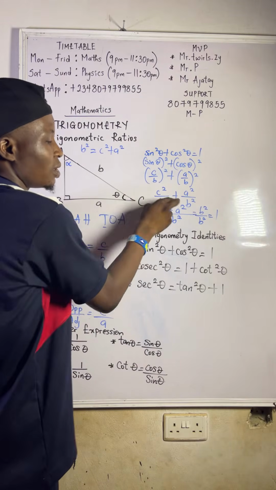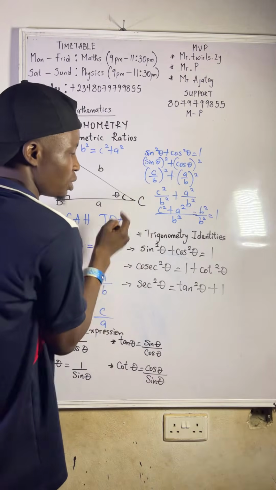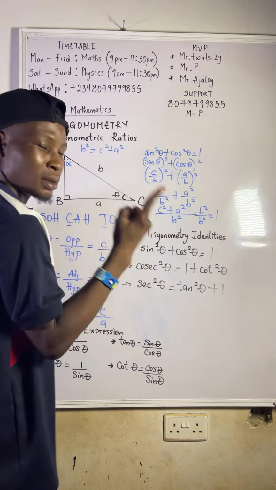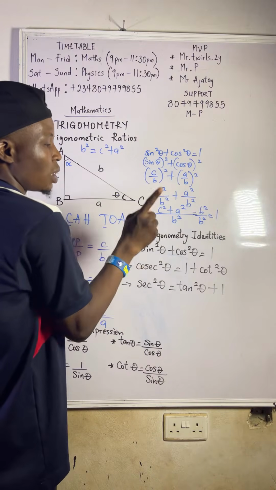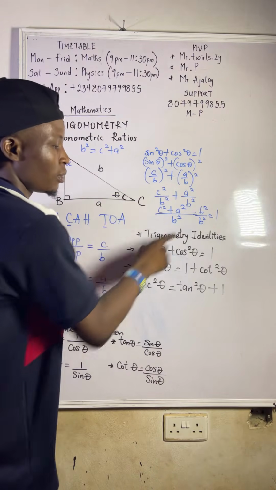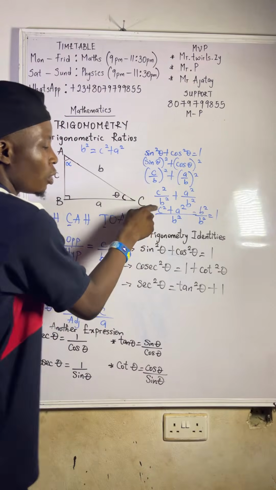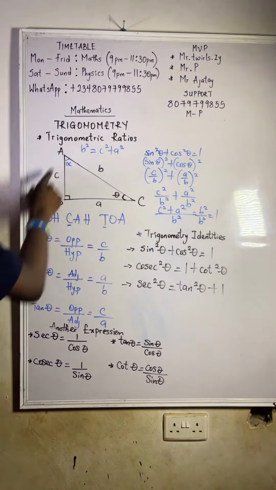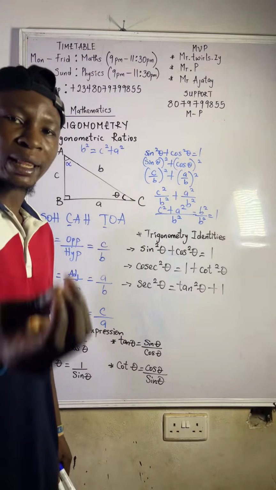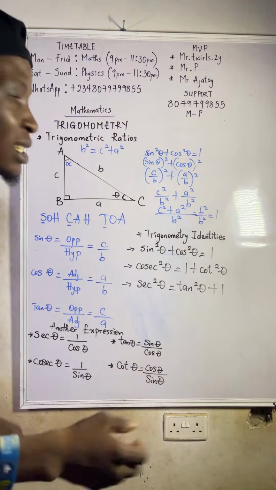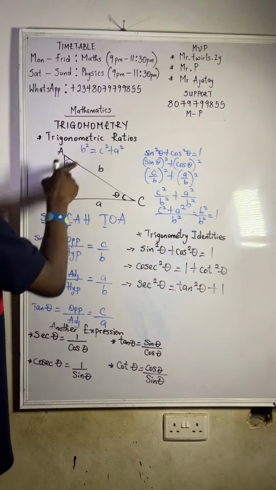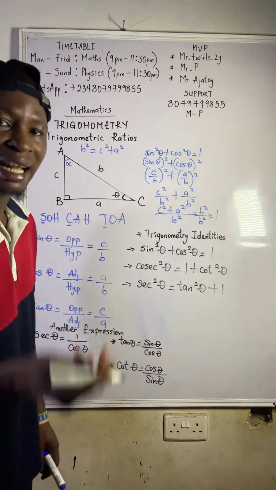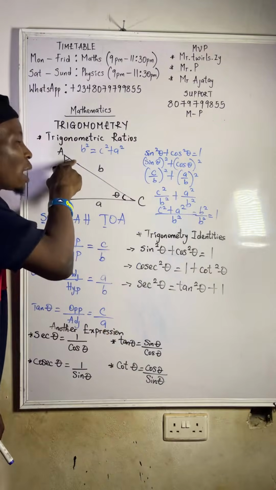What do you do here? LCM is b squared. You pick b squared. B squared and b squared is 1. 1 times c squared is still c squared. Plus b squared and b squared is 1. 1 times a squared is still a squared. Then equals to. Now, this c squared plus a squared, if you use Pythagoras theorem, it says that what? Hypotenuse square equals the square of the other two sides. That's Pythagoras theorem. So what is your hypotenuse here?